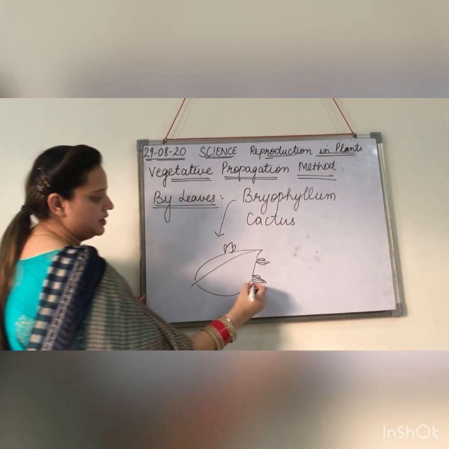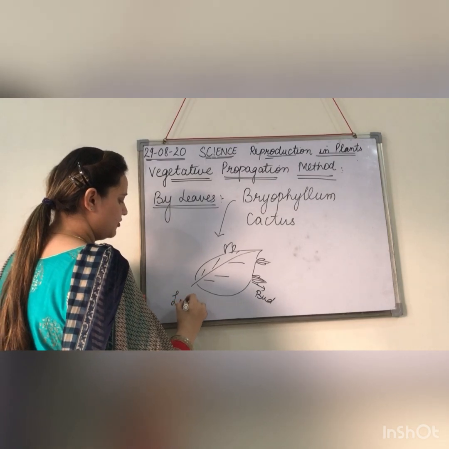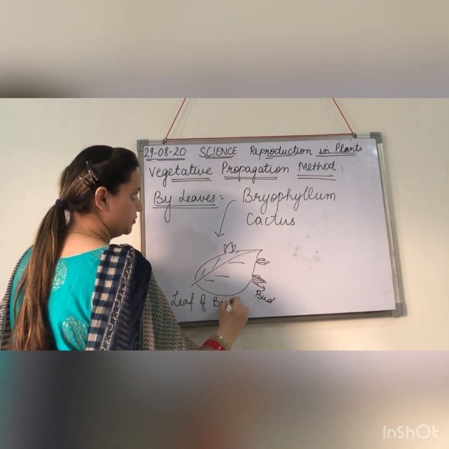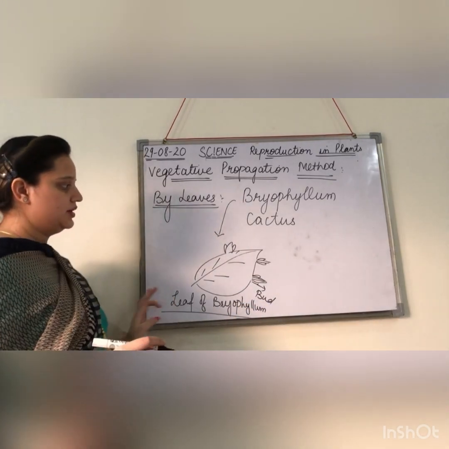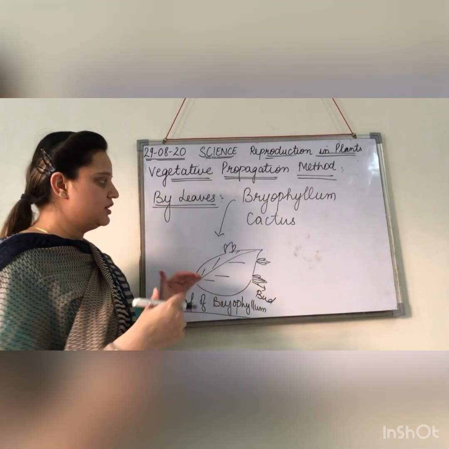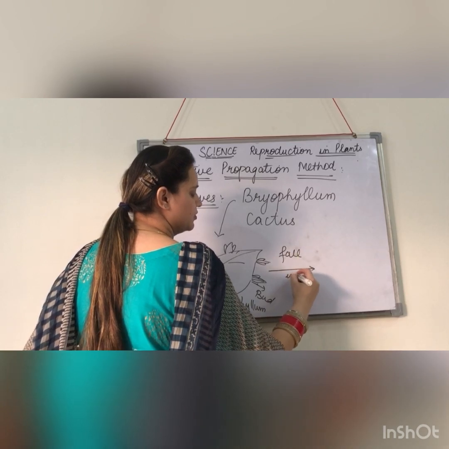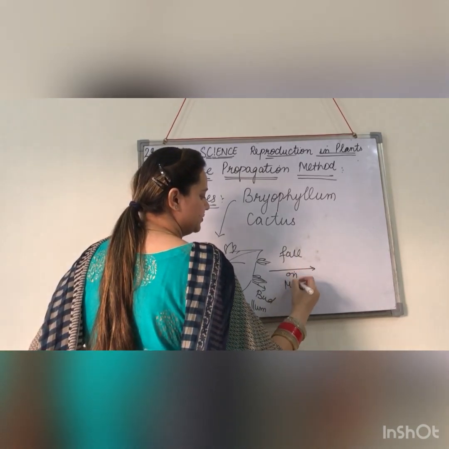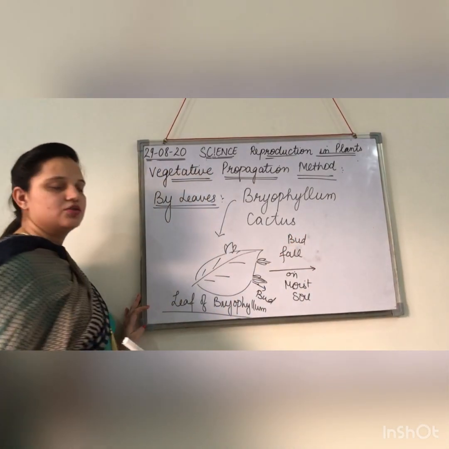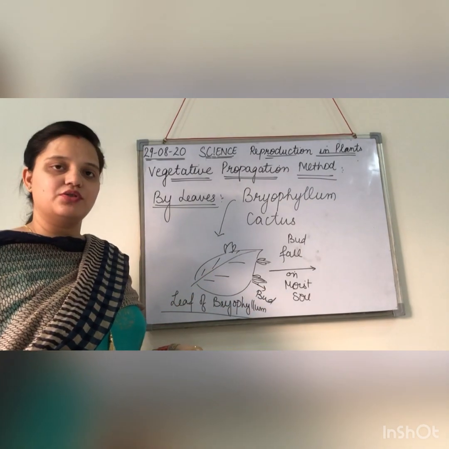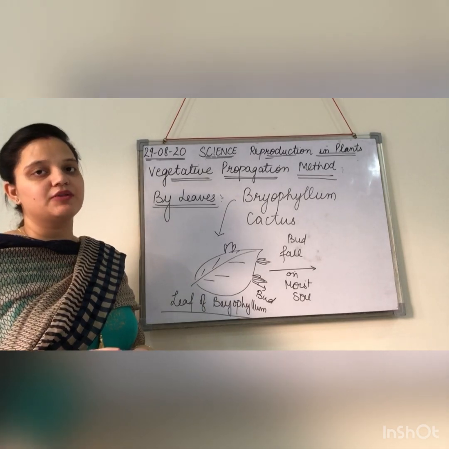So when these buds, this is the leaf of Bryophyllum, the buds are present in the margins of the leaves. When these buds get detached and fall in moist soil, right? When the bud falls on the moist soil, it will give rise to a new plant. This bud will grow further and will give rise to a new plant.